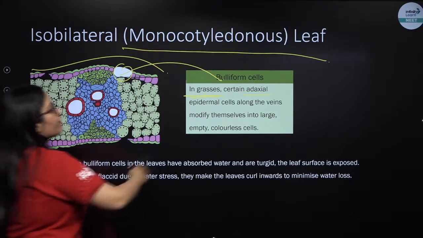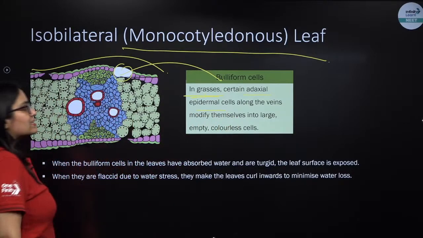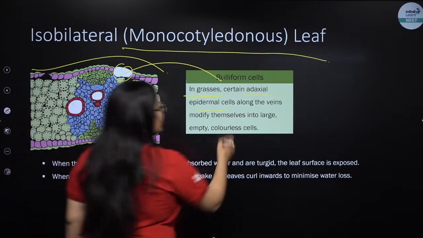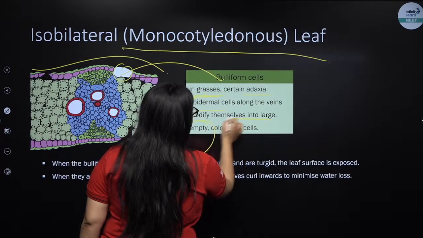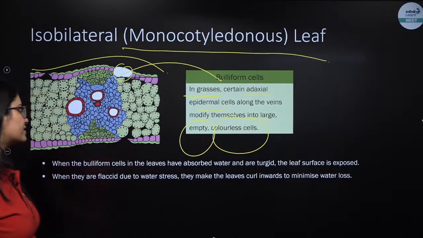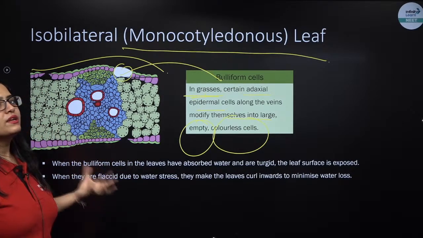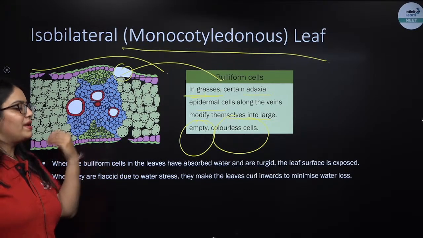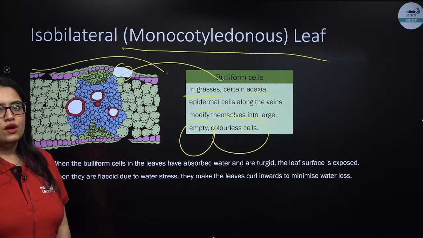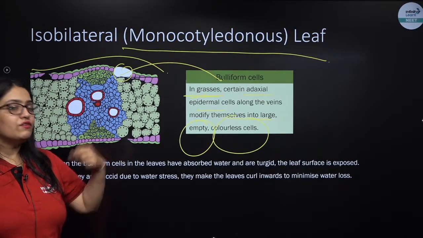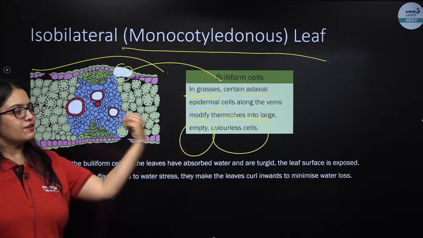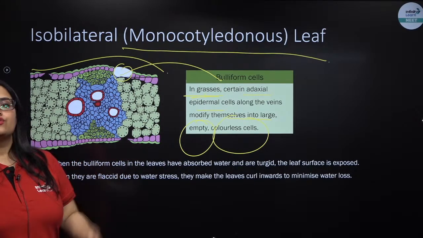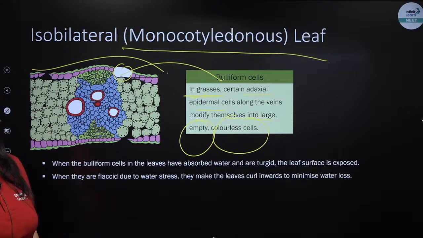Bulliform cells are a part of epidermal cells, right? So in grasses, certain adaxial epidermal cells along the veins modify themselves into large, empty, colorless cells. Now what is the function of these cells? These cells, my dear students, have the ability to absorb and store water. Whenever water is available, they store it and keep the leaf surface exposed to the environment. Whenever there is scarcity of water, they lose water and make the leaf curl inward so that the surface area is reduced, hence reducing the rate of transpiration, which is required when there is less water in the surroundings.